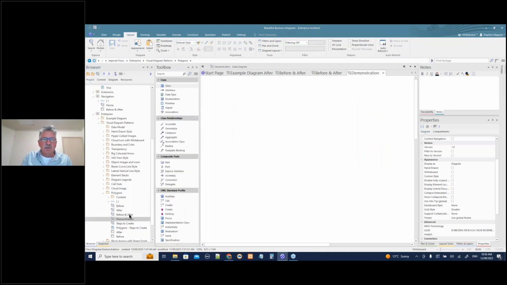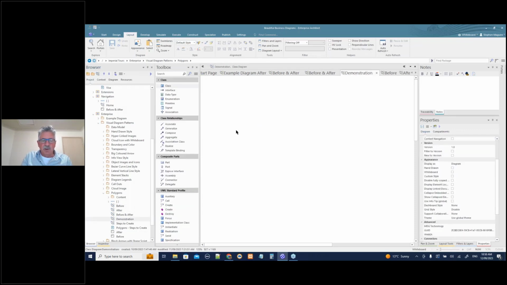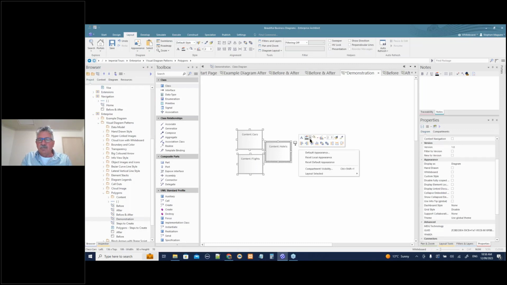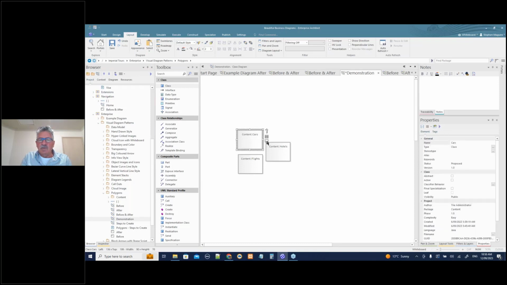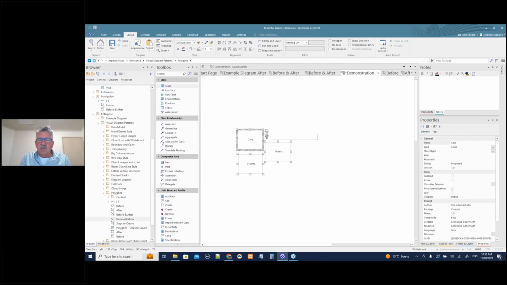So let's have a very quick look at this. Before, we get our three things there, and let's go to our demonstration, put them in, and multi-select them. Actually, I'm going to select them individually and do this. Oopsie daisy, I don't have my custom diagram style, that was the problem there. Let's change the polygon to a six-sided one.